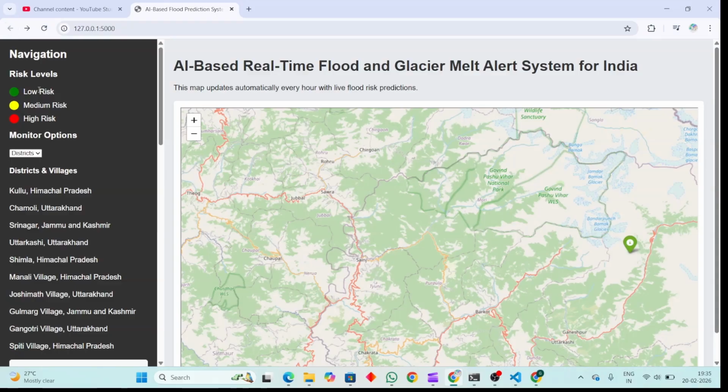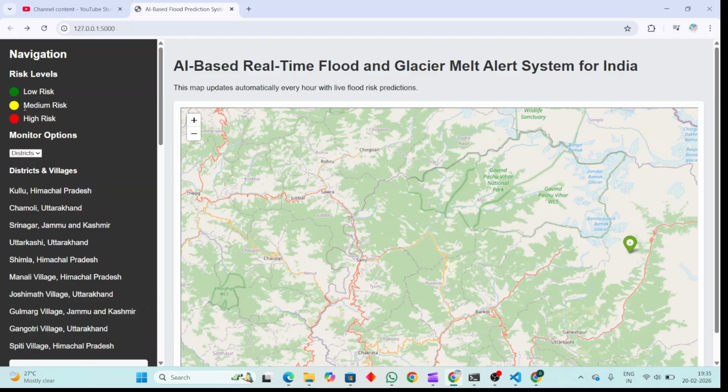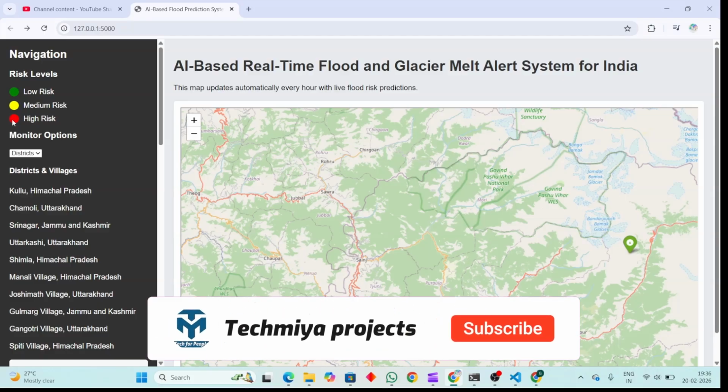level on the map. If it is low risk, that means normal, it will be in green color. If it is medium risk, it will show yellow. And if it is a very high level of flood, it will show in red color. And it also sends an immediate alert to all the people.